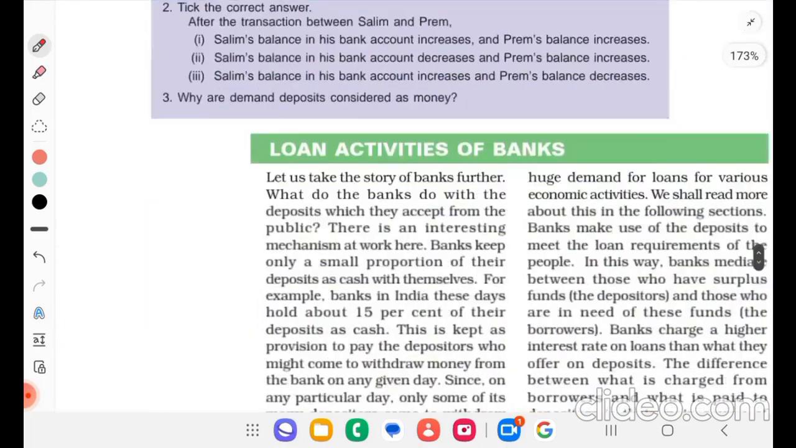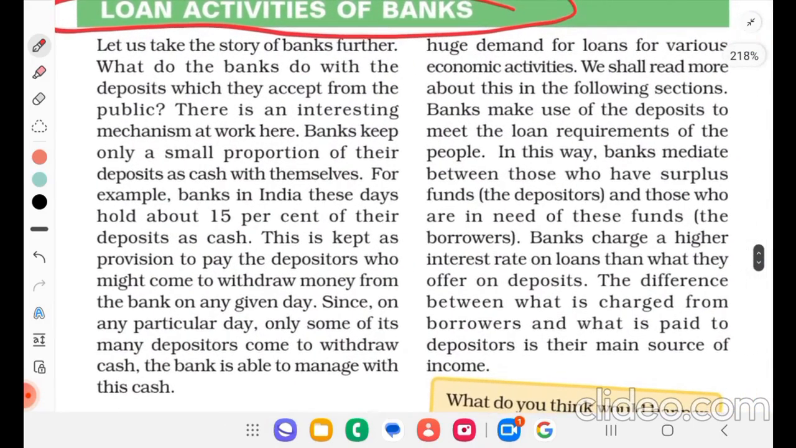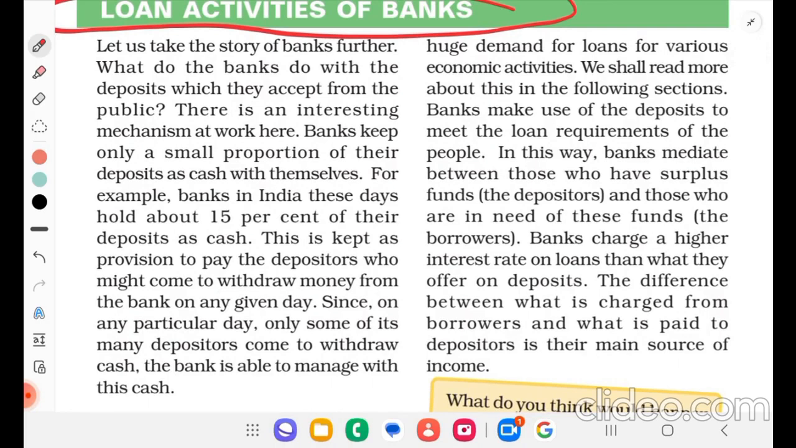Currency and deposits. Now we see about loan activity of a bank. Let us take the story of bank further. What do the banks do with the deposit which they accept from the public? There is an interesting mechanism at work here.